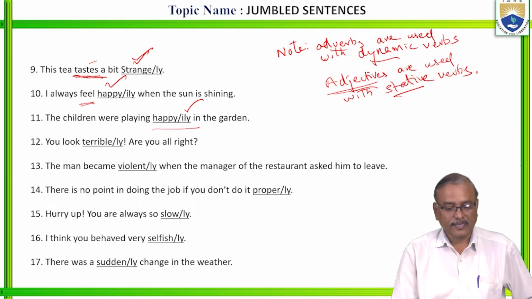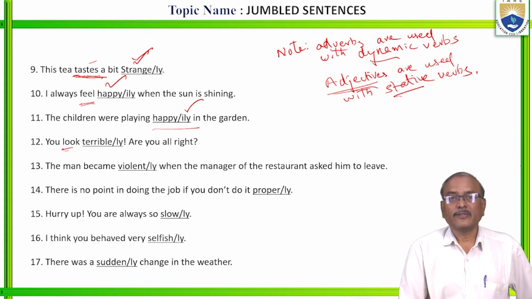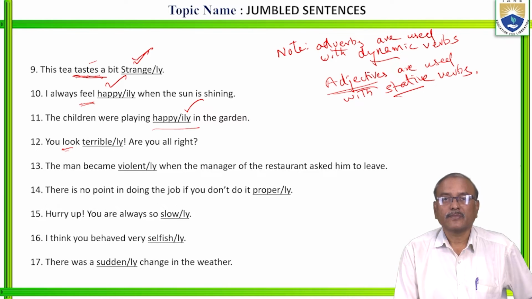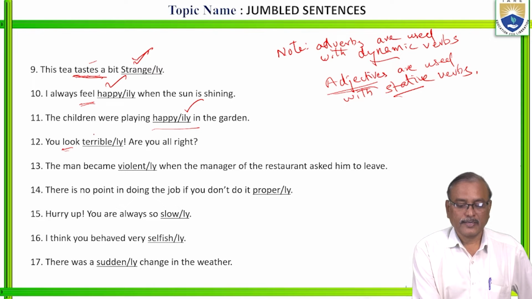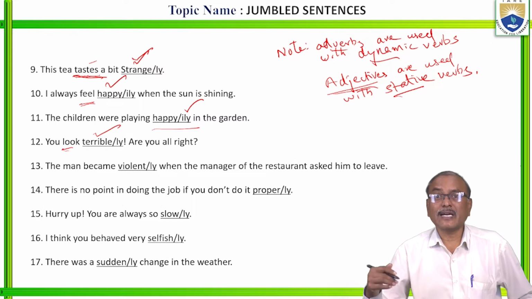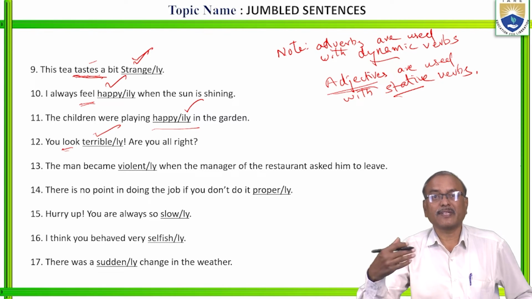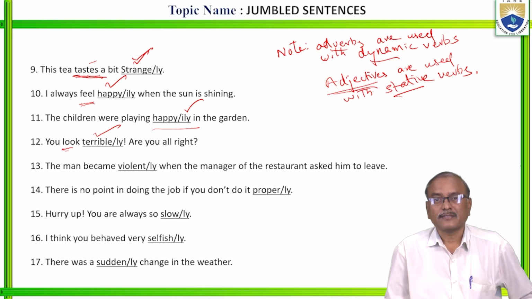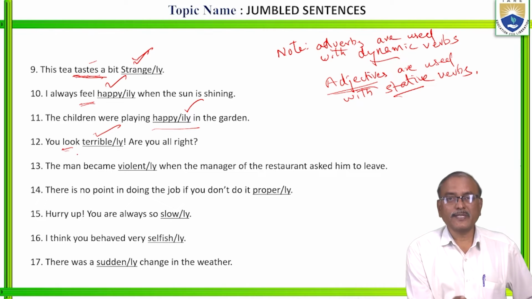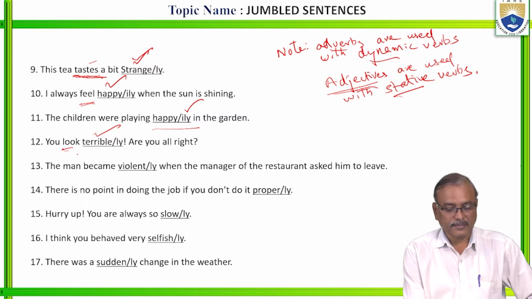Next, you look terrible. Here look means you appear, you seem. That is also a stative verb. So you look terrible, not terribly. You are looking at someone terribly, you can say like that, because there the process of the action is there. Otherwise, you look terrible means you appear terrible. Are you all right?